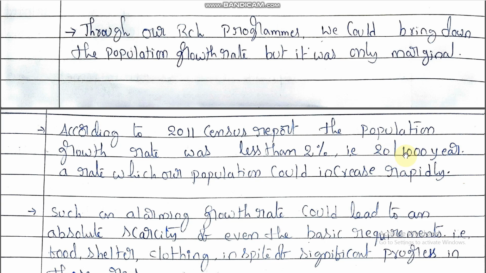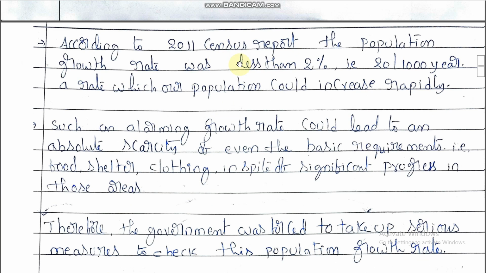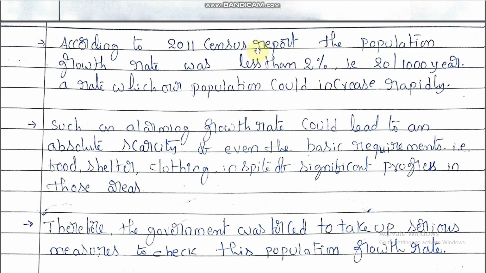For 10,000, how many? For 1 lakh, for 10 lakhs, for 1 crore, and for 100 crores. So this rapid increase takes place according to the 2011 census report. How much is the population growth rate? That is less than 2%, that is 20 per 1000 per year.